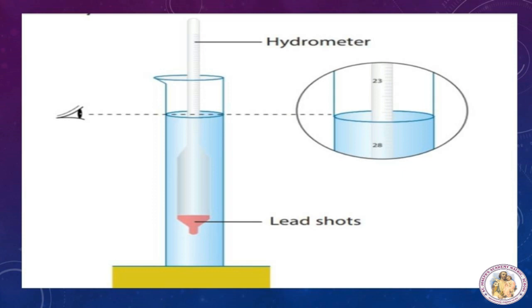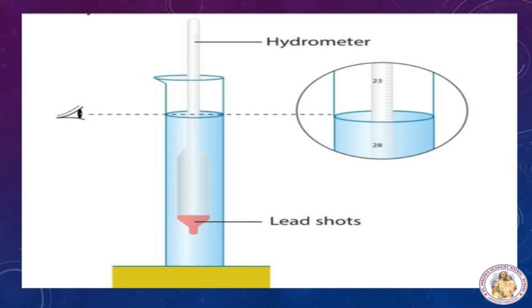The lower spherical bulb is partially filled with lead shots or mercury. This helps the hydrometer to float or stand vertically in liquids. The narrow tube has markings so that the relative density of a liquid can be read directly. The liquid to be tested is poured into a glass jar. The hydrometer is gently lowered into the liquid until it floats freely. The reading against the level of liquid touching the tube gives the relative density of the liquid.